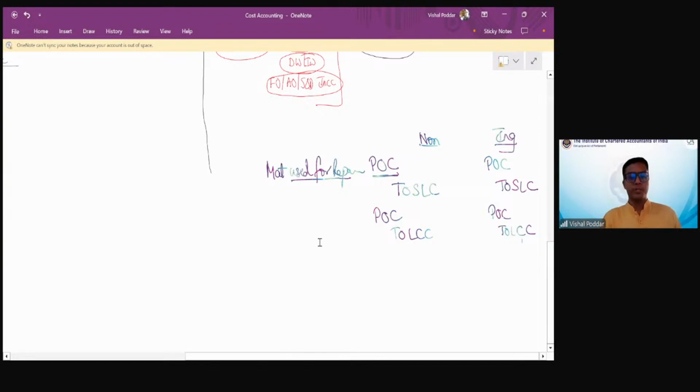I hope transactions up to this point are clear to everyone. Anybody having any doubts or questions? Clear. Okay. Anybody else has any doubts or questions in this?